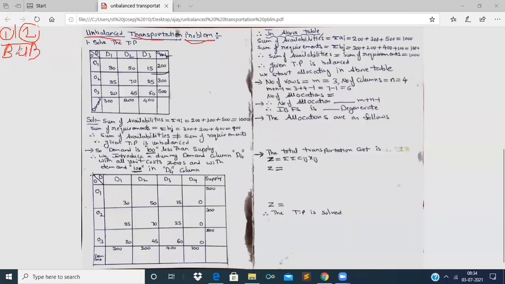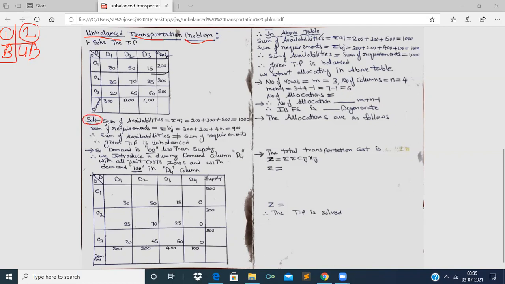So when we say that the given transportation problem is balanced, when the sum of supplies is equal to the sum of demands, right? So in this problem, if we observe, the supplies are 200, 300, 500, and the demands are 300, 200, 400. Now let us start the solution.